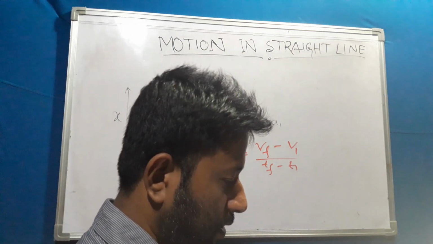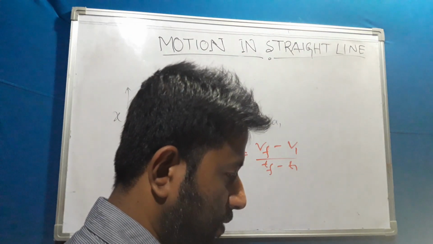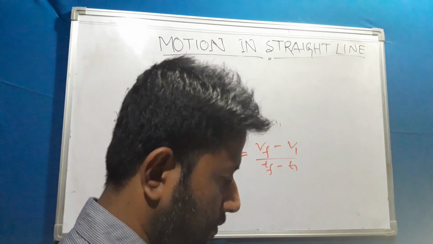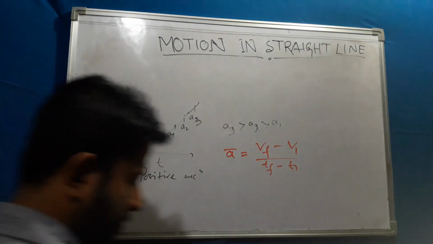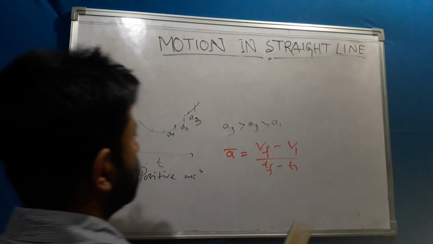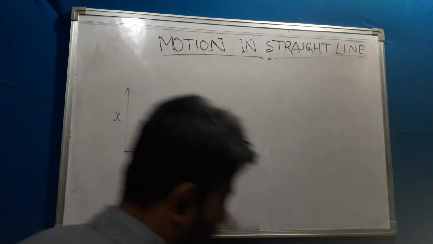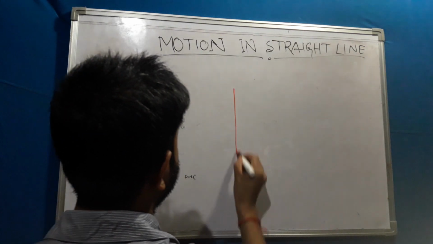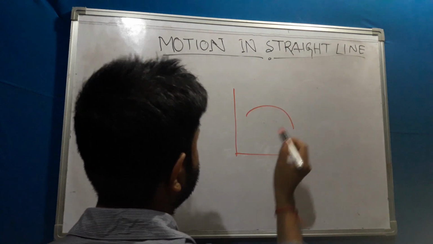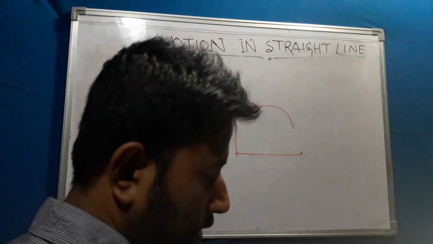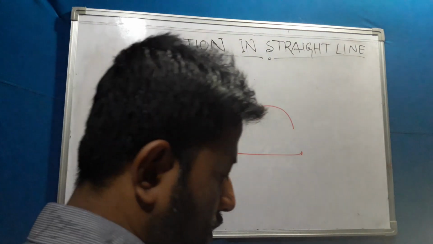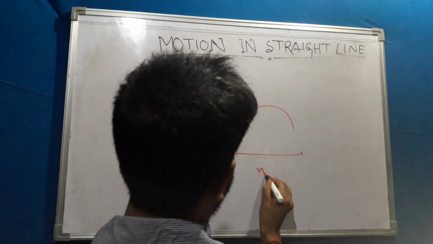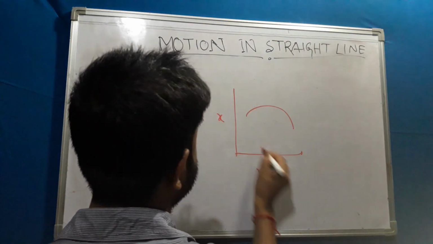The first one is given, the object is moving in a positive direction. Then I have negative acceleration. This kind of acceleration is known as negative acceleration. This is x, this is time.